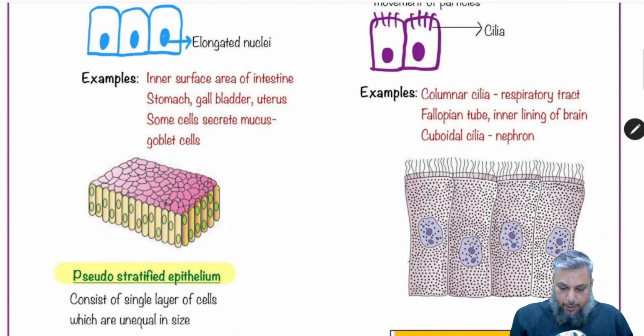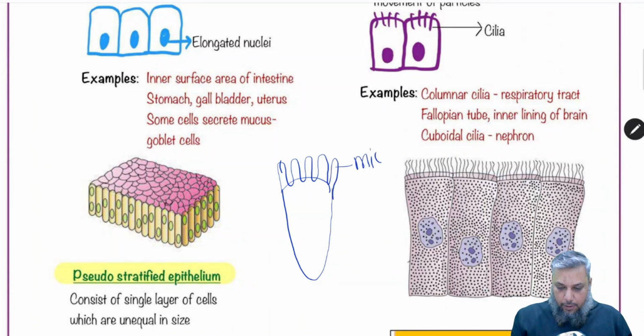The columnar epithelium has a type where it can show these finger-like projections that are called microvilli. And these microvilli can be found in the intestinal wall, where they help in the absorption of nutrients.